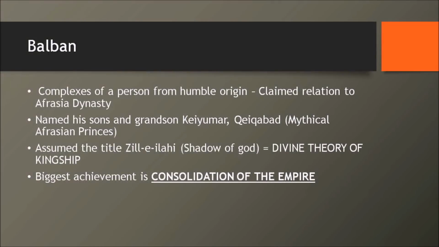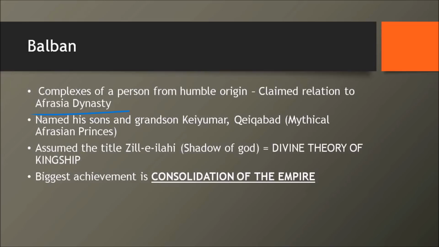Now let's push it a bit further and see what kind of person he was. Now think of a person who came from the stables, from a very, very humble origin. He'll obviously have a lot of inferiority complex. That's but natural. So this kind of complex was always there with Balban. So instead of getting rid of his humble background in a medieval age like that, he claimed that he has a close relationship with the Afrasiab dynasty.